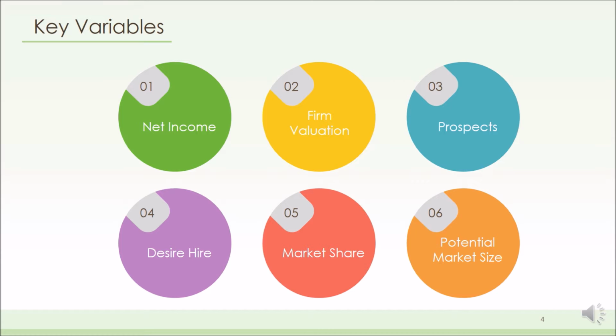it will also affect the firm's market share as well. Desired hire. When our company was suffering from financial crisis during our simulation, we noticed that the amount of desired hire has a great direct impact on net income, our core variable. The detailed loop relationship will be further explained. And the last 2, market share and potential market size. Both of these 2 have positive correlation with net income. The higher the share and market size, the better the outcome of our net income.